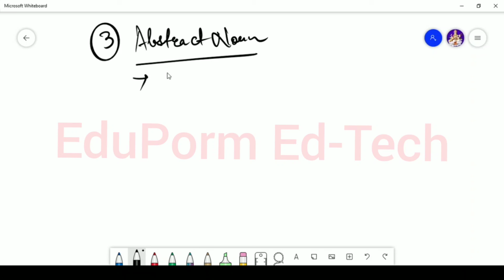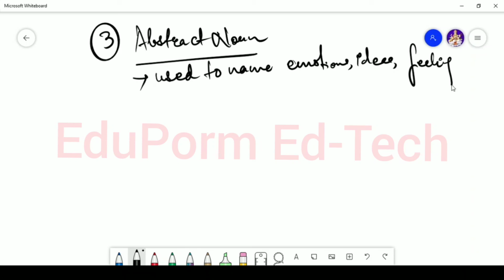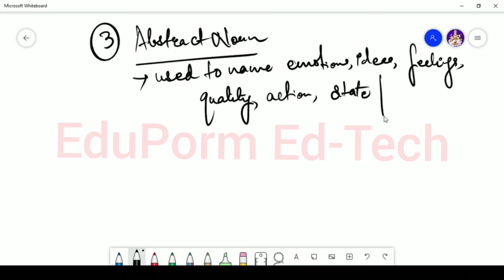It is basically used to name emotions, ideas or feelings, or quality or action or state that has no physical existence.